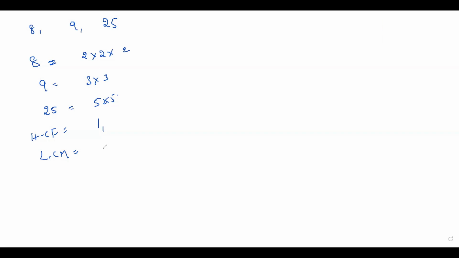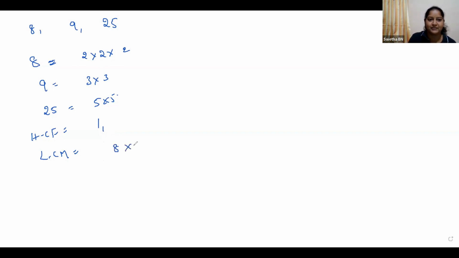I'm sorry, ma'am, 1800. Ma'am, it is 1,800. Very good. 2 2s are 4, 4 2s are 8. 8 into 9 into 25. It is 1800. Yes.